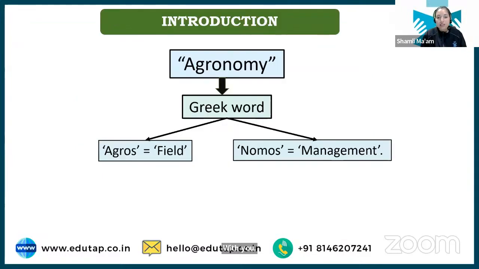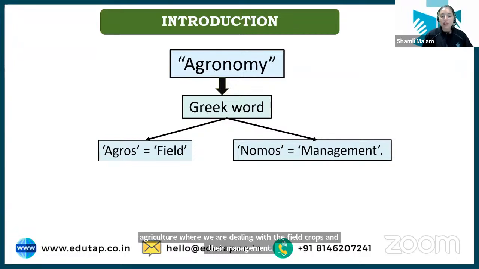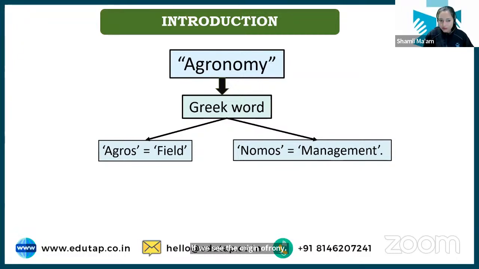Chalo. First, we have to understand the origin of this term agronomy, and we have discussed in brief the agronomy branch of agriculture. I've told you it is a branch of agriculture where we deal with field crops and their management. If we see the origin of agronomy, it has been derived from a Greek word. Agros, which means field, and nomos means management. Okay?